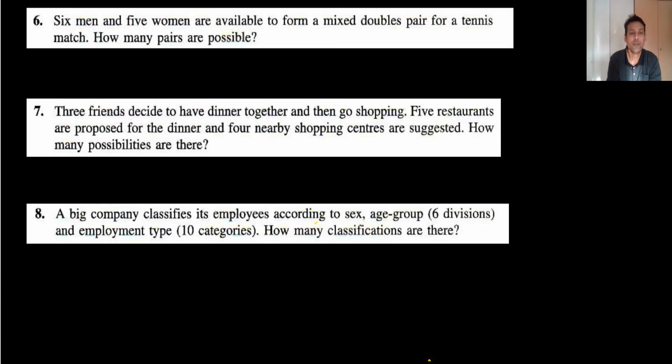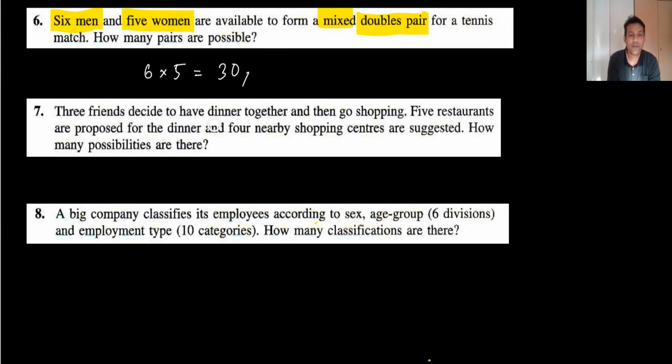In question number 6, you can see there are 6 men and 5 women, and we have to make pairs. It's very simple. The men are 6 and the women are 5, so it's 30. That's it, because the individual outcomes are 6 men and 5 women.